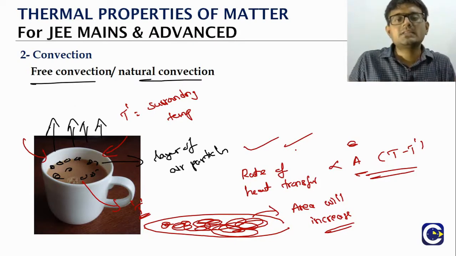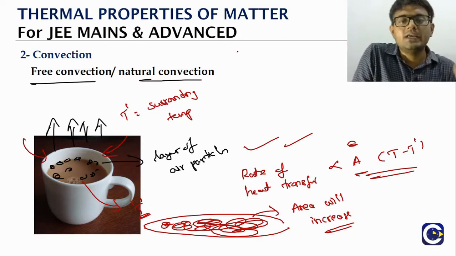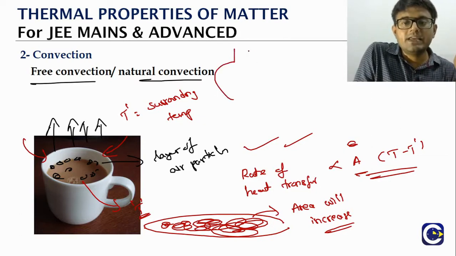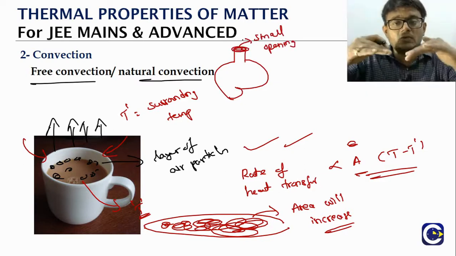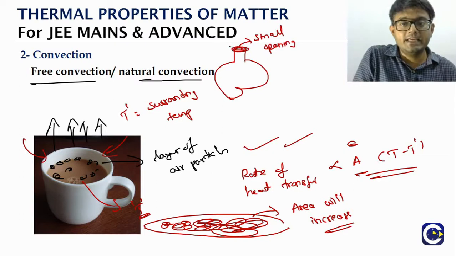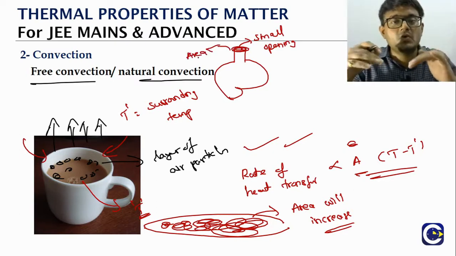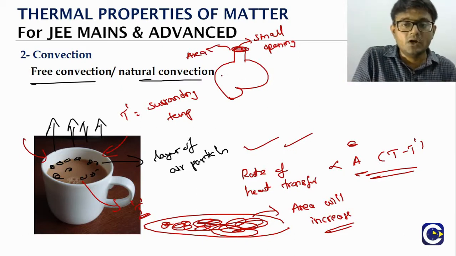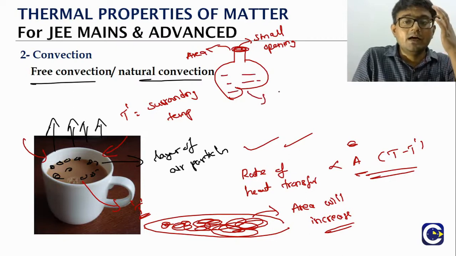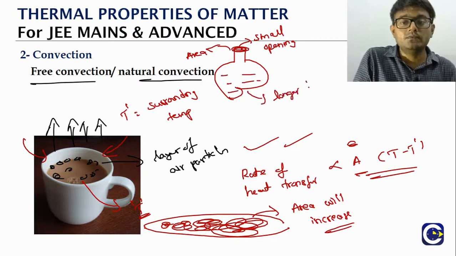Okay, so this is about area. And if you are storing any hot liquid in a vessel that has a very small opening, think of it. That opening is the exposure, the area. If the opening is small, the rate of heat transfer through convection also will be less. So the hot liquid that is inside will take longer time to cool, isn't it?